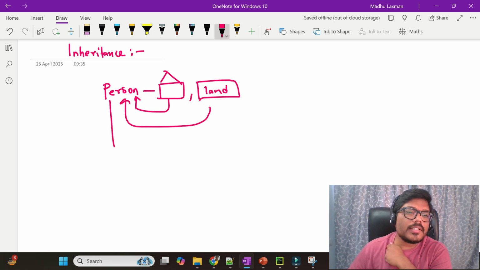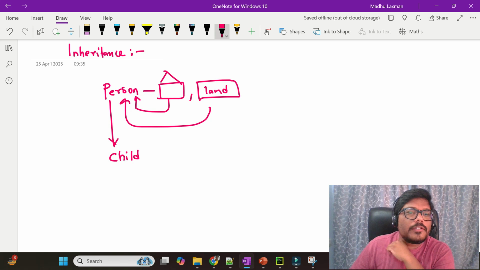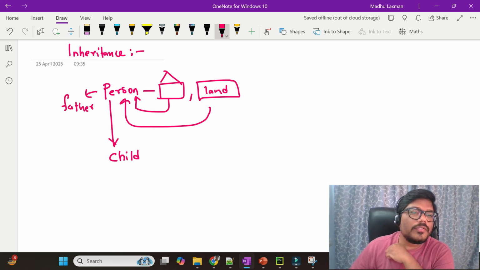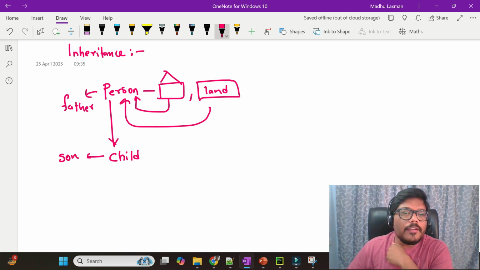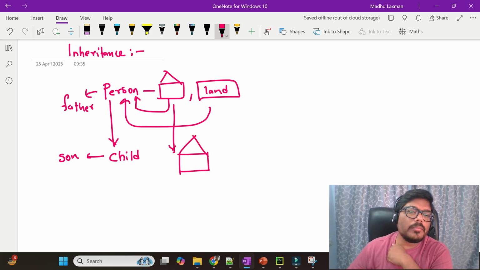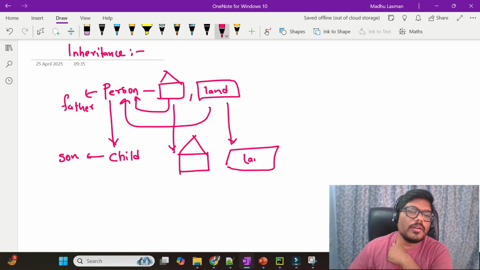So this person has a son. His son, we can call him a child. At some point of time, this child will inherit these properties from his father. Properties here are the house. He will inherit his house. The house will be in the name of the child, and the land also will be in the name of his son.